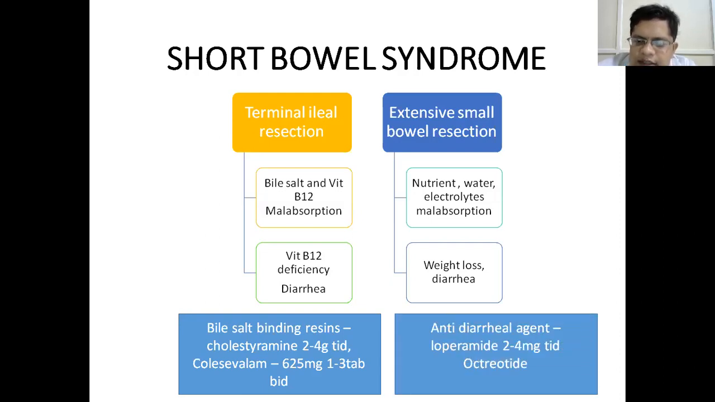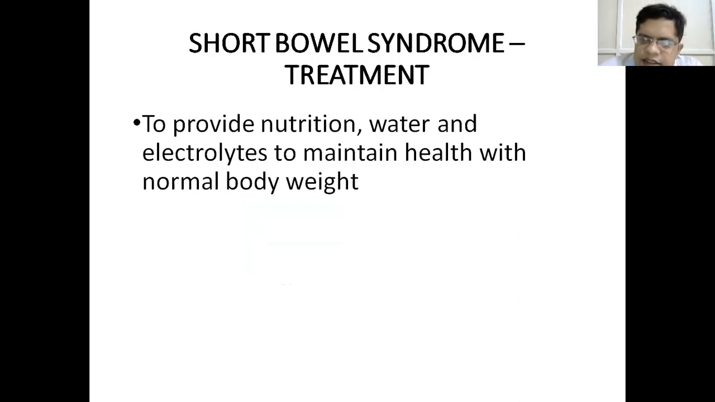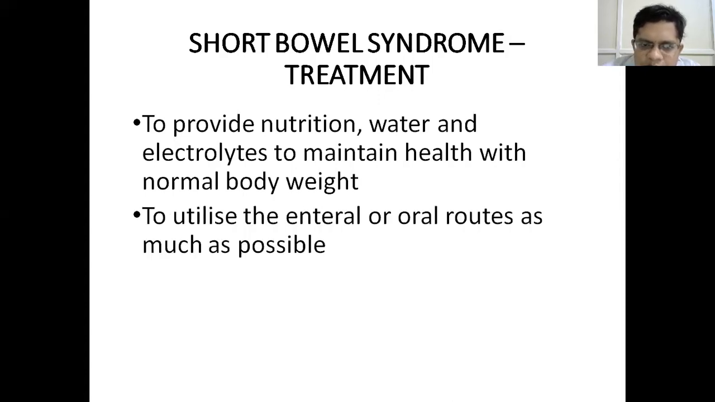If there is weight loss and diarrhea with extensive bowel resection, then you can give anti-motility, anti-diarrheal drugs like loperamide 2 to 4 mg TID or octreotide, which decreases the amount of secretion and also decreases the motility. Because a major part of the small bowel is resected, there is obviously decreased absorption of nutrients. So our goal for treatment should be to provide nutrition, water and electrolytes, either orally or in a different form, to maintain health and normal body weight.